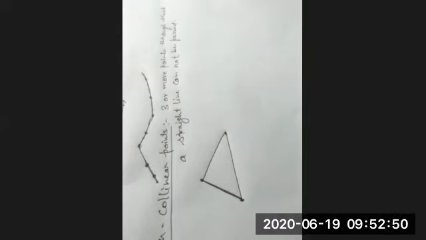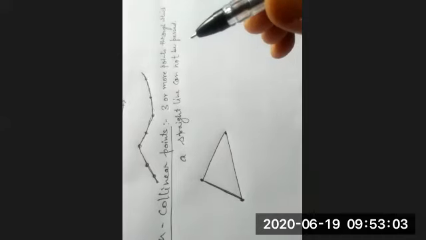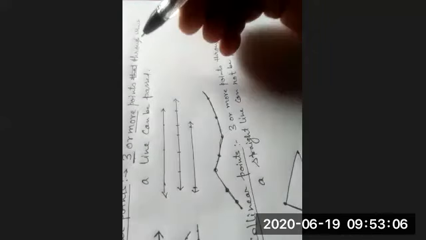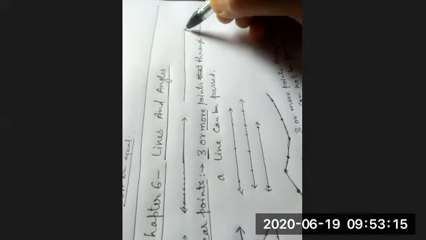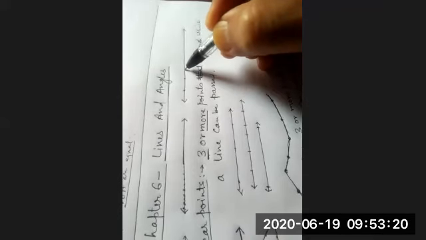By using non-collinear points also, we can draw various kinds of geometrical figures. And using collinear points only, we can draw straight lines only. So to define collinear points, you can say that all the points lying on a straight line are called collinear points. You can say it in this way also.